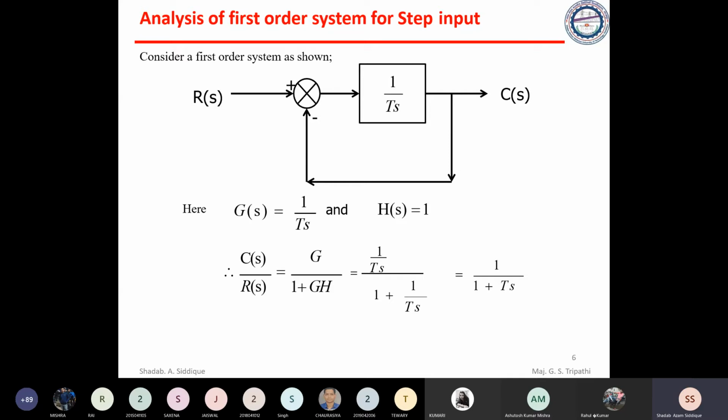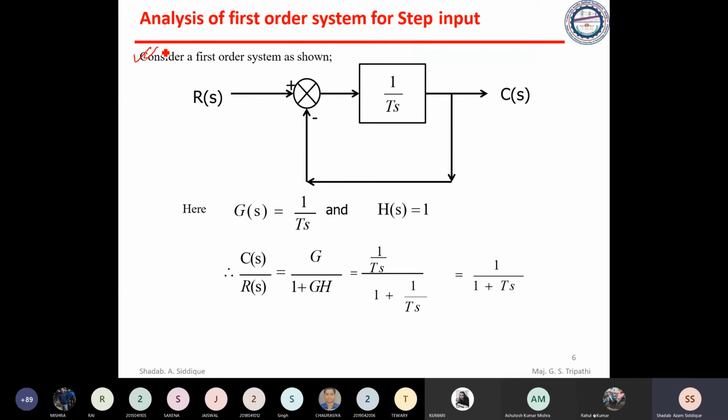Now the third problem we have, this one. We'll try to do the analysis of a first order system. This is the third topic. First of all, we have seen the time response, then the standard test signals, and after that a few examples of pole zero plots and poles and zeros of the transfer function. Now we are seeing the analysis of a first order system for a step input. The input is also given as a step input.